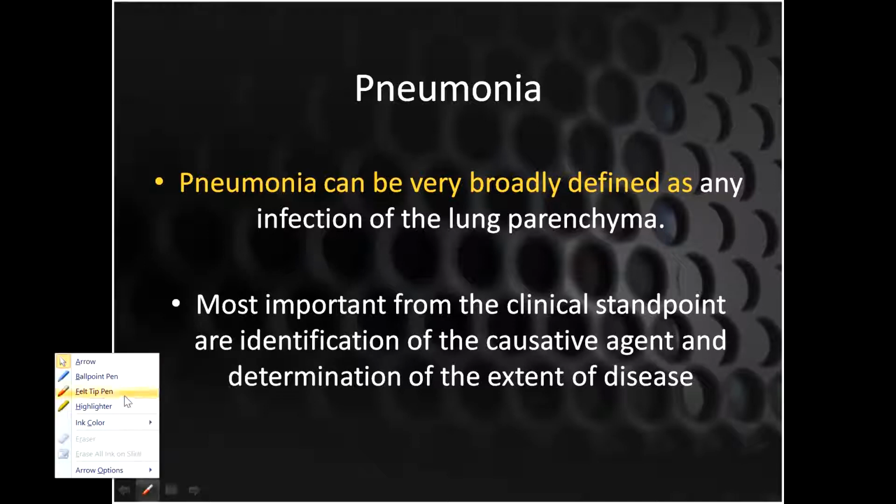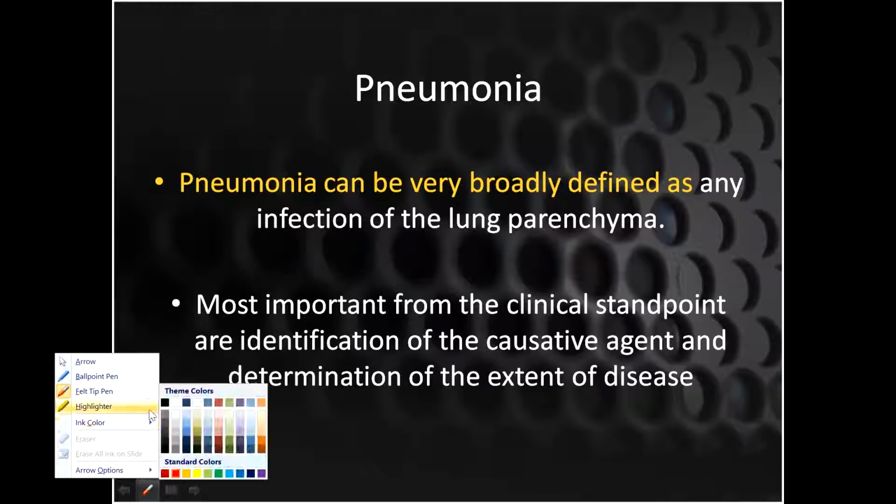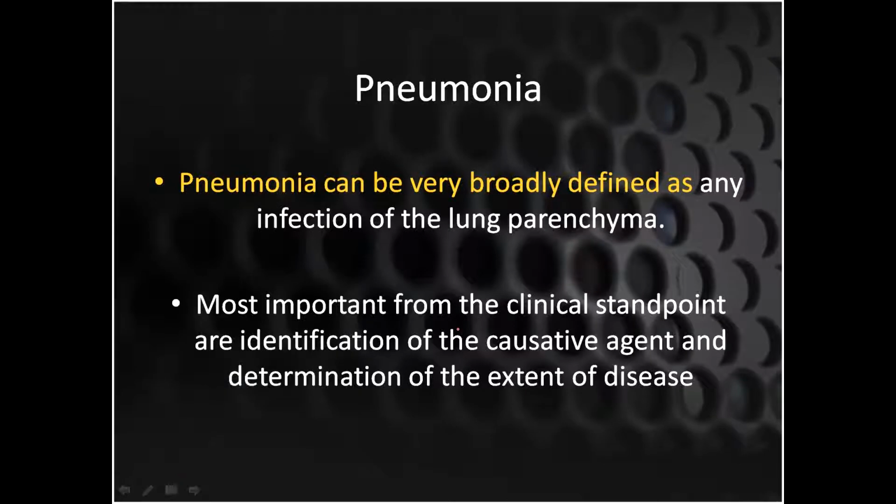The identification of the causative agent is very necessary, because if you are unable to do so, you are unable to treat these patients. Without identifying the causative agent, it is impossible to treat. And the second most important thing is the determination of the extent of the disease. How far this pneumonia has gone in this patient is very important. So two things are important in the infection of the lung parenchyma. One is what is the causative agent behind it, and the second is how much of your lung parenchyma has